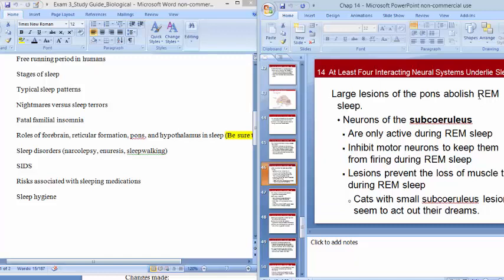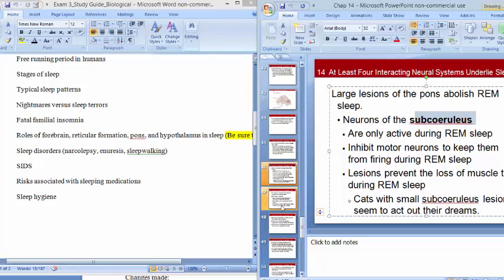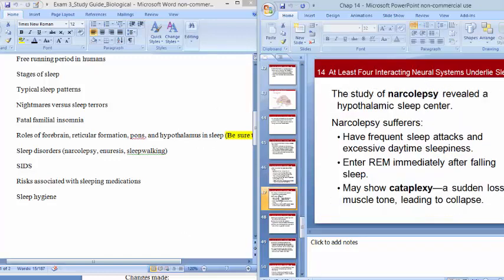So this is not just about the rapid eye movements and all that, but also the paralysis that you experience during REM sleep. So the subcoeruleus is this particular portion that's especially important, and if you have small damage to that area, then the individual may continue to have REM sleep but not have that paralysis they're supposed to have, which then leads to the REM behavior disorder that we talk about later. And then the hypothalamus is going to be important for coordinating all of these different stages of sleep.